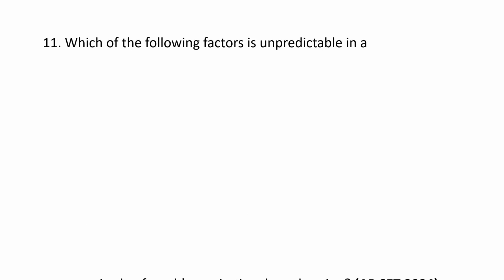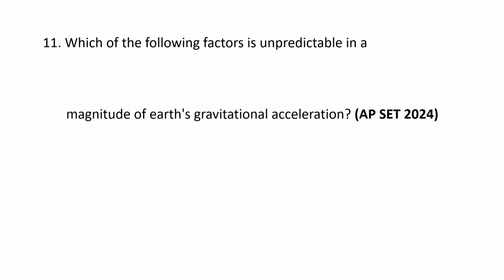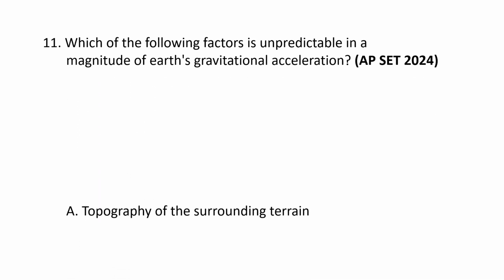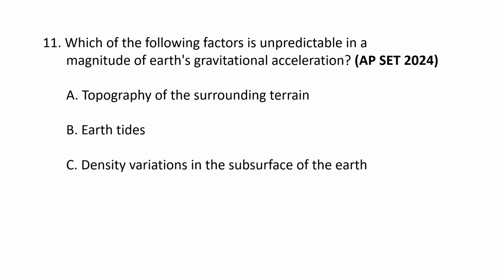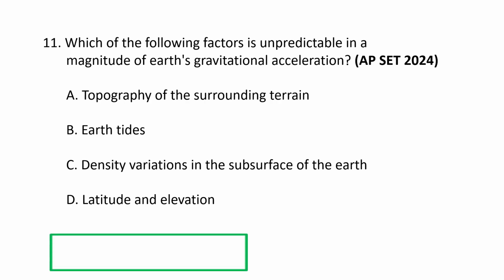Next question. Which of the following factors is unpredictable in a magnitude of Earth's gravitational acceleration? A. Topography of the surrounding terrain. B. Earth tides. And C. Density variations in the subsurface of the Earth. And D. Latitude and elevation.